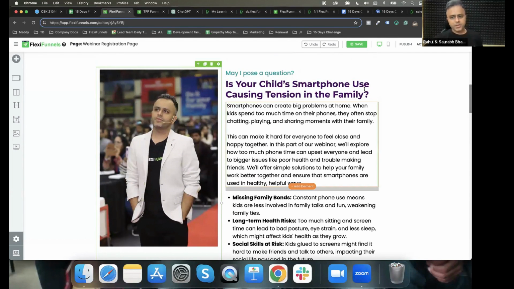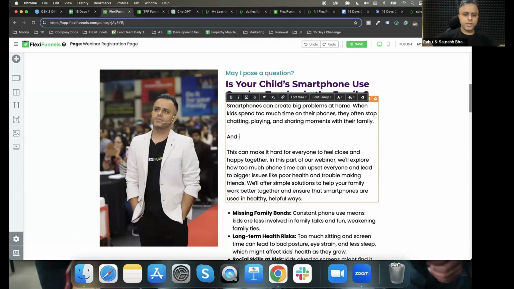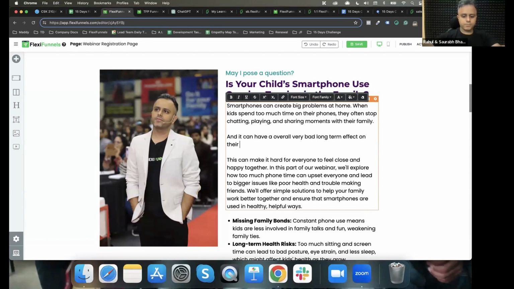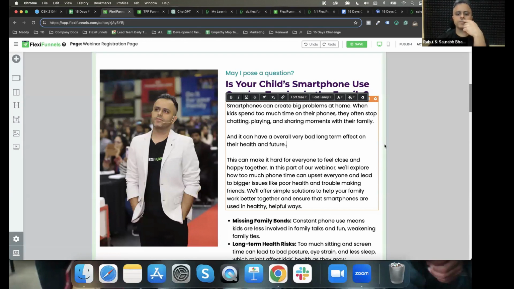Is your child's smartphone use causing tension in the family? Smartphones can create big problems at home, and kids spend too much time on their phone. They often stop chatting, playing, and sharing moments with their family, and it can have a very bad long-term effect on their health and future.